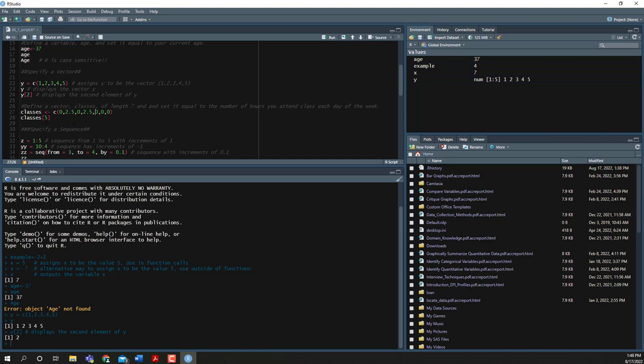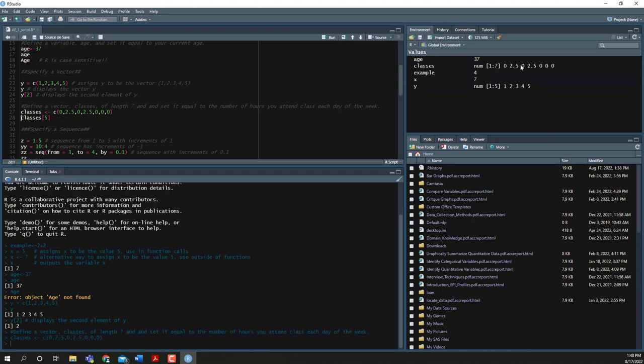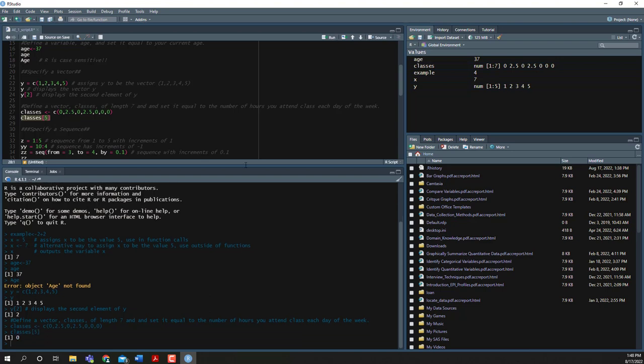So first I need to run this. Notice classes is up here. And let's say I wanted to know how many hours I attend class on the 5th day. So I would call classes 5, and I would see it is 0 hours for the 5th day. I would like you to now edit this vector to represent the number of hours you attend class each day of the week. And then I would like you to find out how many hours you spend on the 3rd day of the week. Write those lines of code.